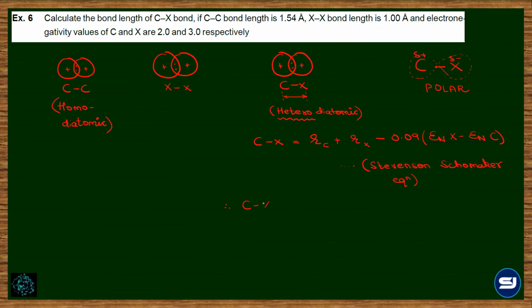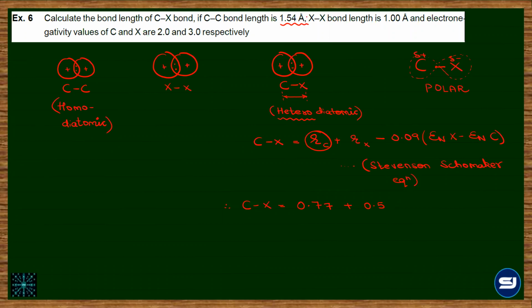Okay, so now the C-X bond length will be equal to, what is the radius of carbon? Bond length by 2, 4 divided by 2. It is half of the internuclear distance or the bond length. So this will give you a value of 0.77, plus the radius of X would be half of 1.5.